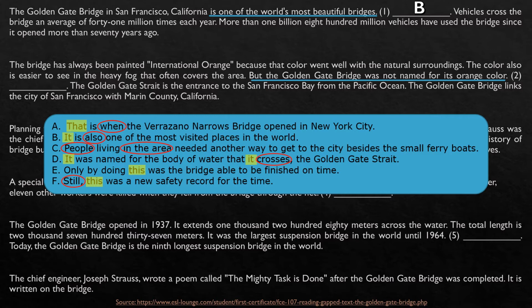Guys, I think this is pretty clear because they mentioned the Golden Gate Strait, and if you take a look, you will see that before they didn't say anything. So probably it's also talking about the Golden Gate Strait. So let's see, letter D. It was named, the bridge, right, for the body of water that it crosses, the Golden Gate Strait. Very good.